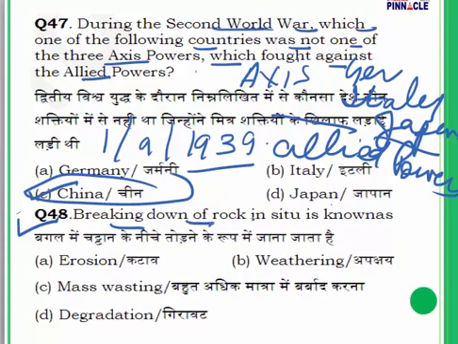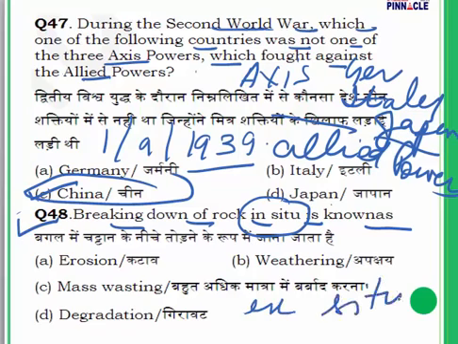Breaking down of rock in situ is known as... In situ means on that place itself. There are two things: one is in situ and one is ex situ. You must have heard of in situ conservation and ex situ conservation. In situ means on that place itself, ex situ means somewhere else. So breaking down of a rock in situ is known as weathering.